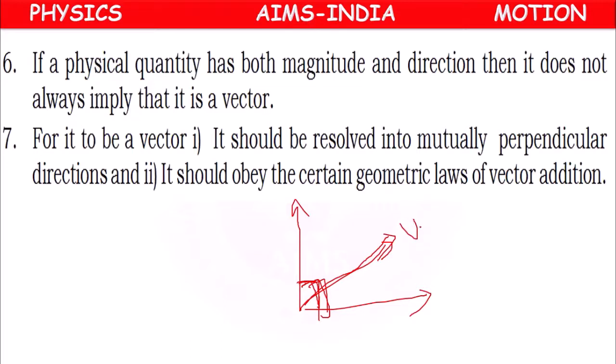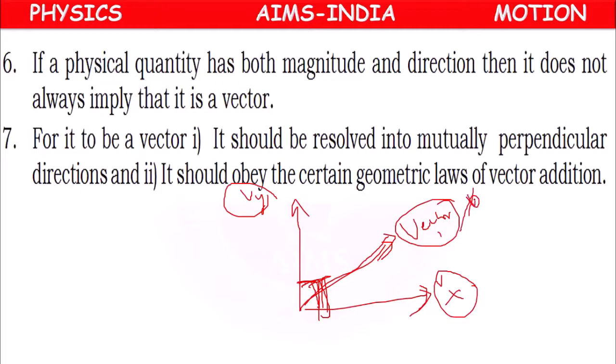If this is a vector, in x direction Vx, in y direction Vy, such that Vx and Vy are perpendicular to each other. In this way, if a vector can be replaced by perpendicular components, instead of the vector we take its x component and y component, which are mutually perpendicular. So then it will be a vector.